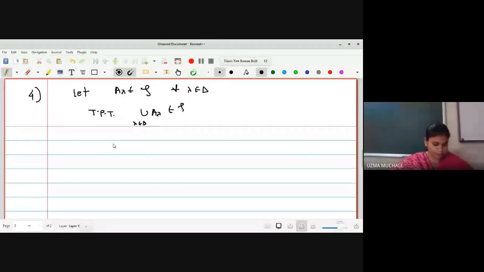Again we have to go for case 1 and 2. In case 1, I will select infinity is not a member of the union of A lambda. If infinity is not a member of the union of A lambda, then by the definition of our topological space, can I write directly that the union of A lambda is a member of τ?